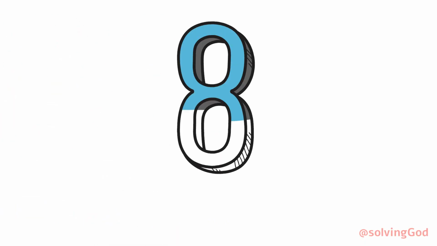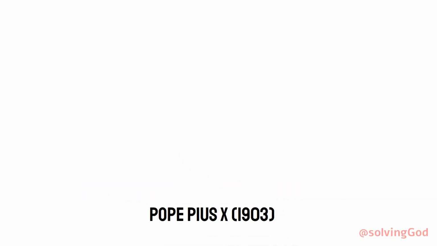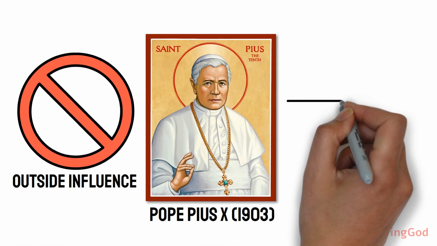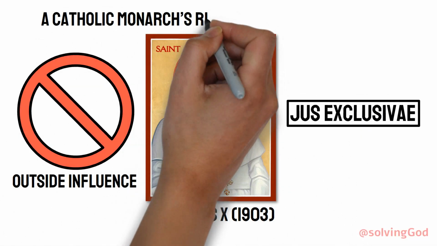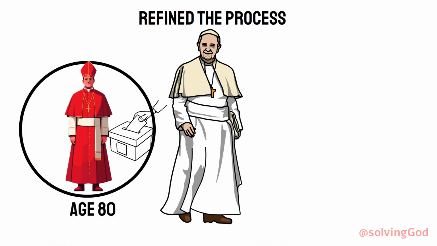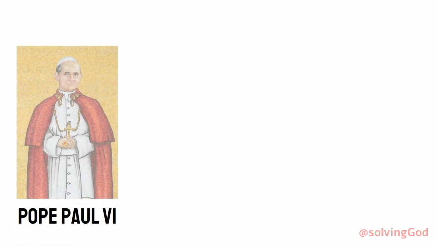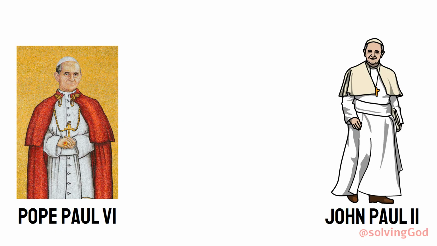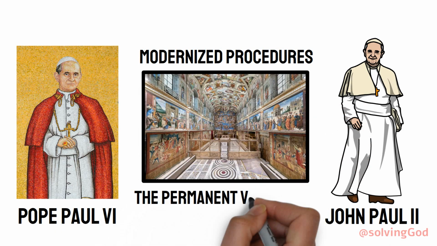Number 8. Modern papal election rules codified. Pope Pius X banned outside influence, such as jus exclusivae, a Catholic monarch's right to veto a candidate. Later popes refined the process, ensuring cardinals under age 80 could vote and streamlining the secrecy of the conclave. Pope Paul VI and John Paul II further modernized procedures and established the Sistine Chapel as the permanent voting site.